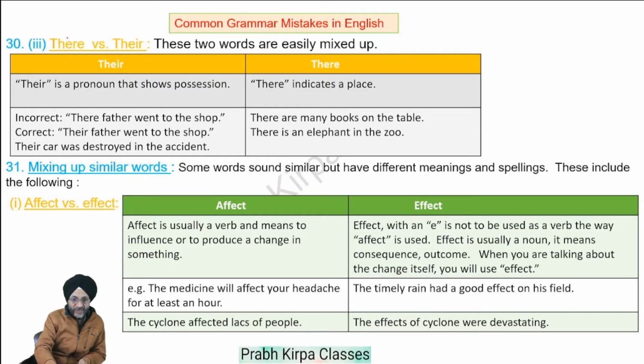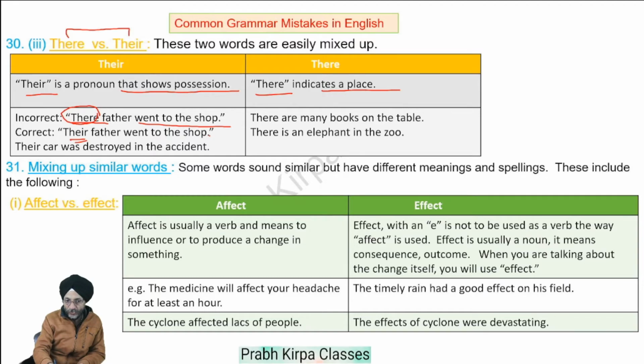We must also understand the difference between their and there. These two words are easily mixed up. Their is a pronoun which shows possession. This there indicates a place. Let us see an example. Their father went to the shop. Here, this word is wrong. There has to be written as their. Their father went to the shop. Their car was destroyed in the accident. Examples of there: there are many books on the table. There is an elephant in the zoo.